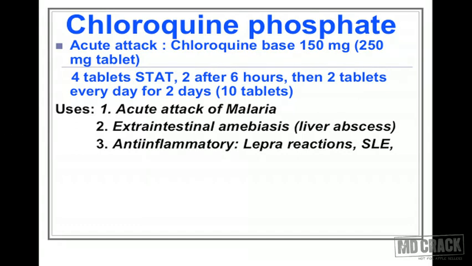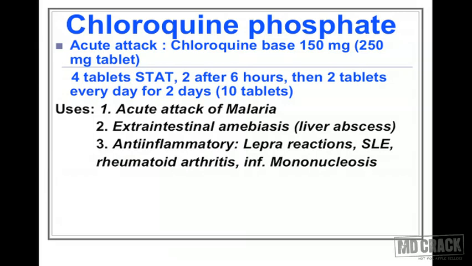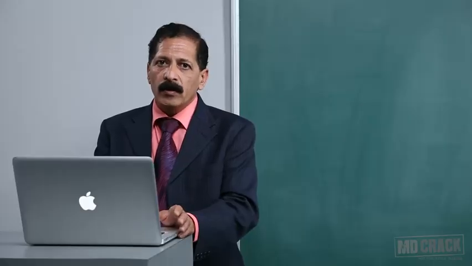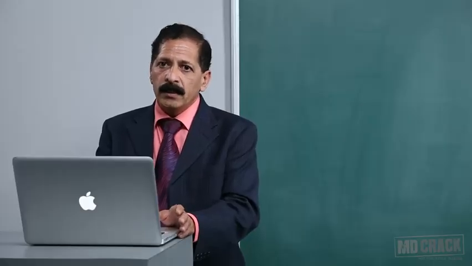So you can use it for lepra reactions, lupus erythematosus, rheumatoid arthritis and infectious mononucleosis. It's useful against Chinese liver fluke, fish tapeworm and also giardiasis. So these are the uses of chloroquine. In this session, we discussed the strategy in malaria and chloroquine.